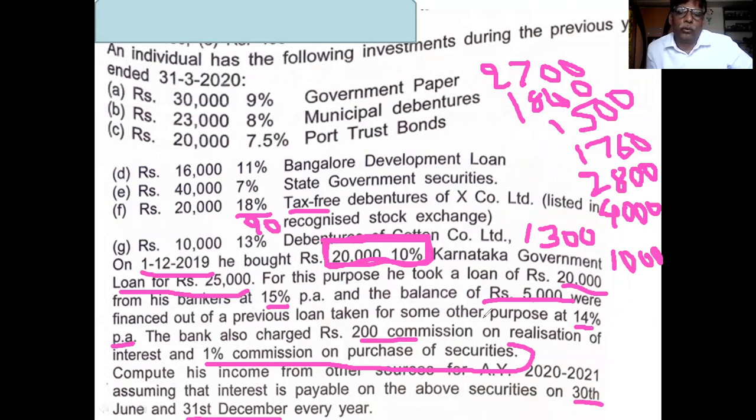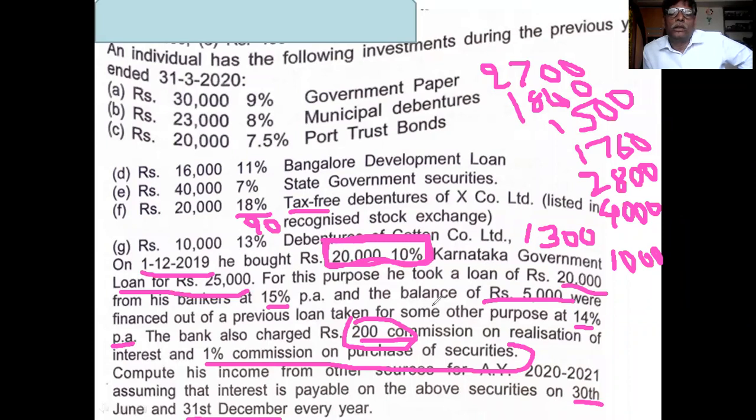15,600, and deduct two items. One is the collection charge of 200, and the other is interest on 20,000 loan, which is 1,000.